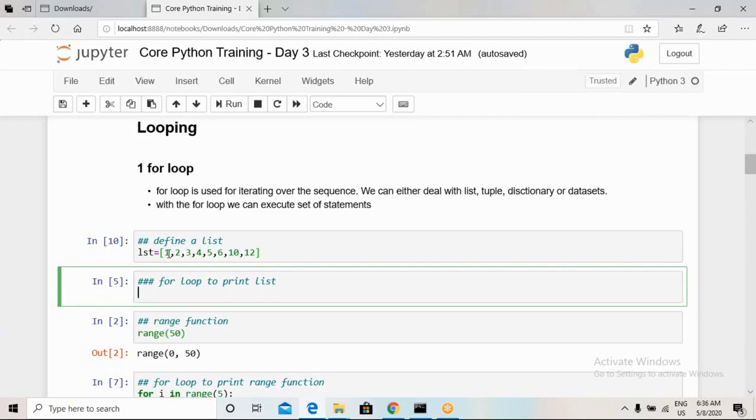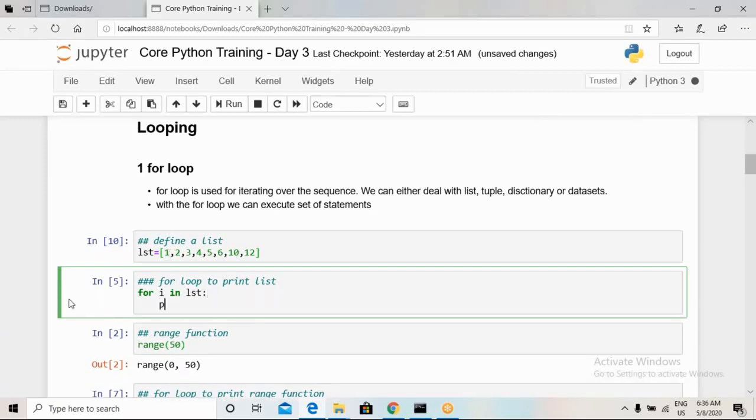So we write a for loop here: for i in lst, print i. In this simple for loop, the variable i will take, one by one, the values stored in that list.